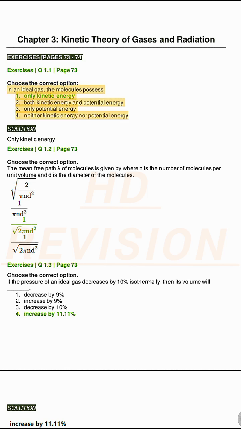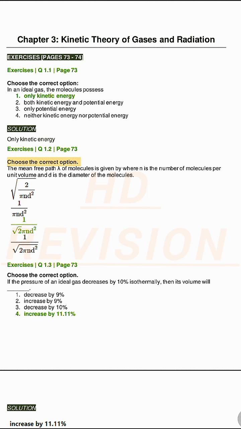In an ideal gas, the molecules possess: 1. Only kinetic energy, 2. Both kinetic energy and potential energy, 3. Only potential energy, 4. Neither kinetic energy nor potential energy. Solution. Only kinetic energy.